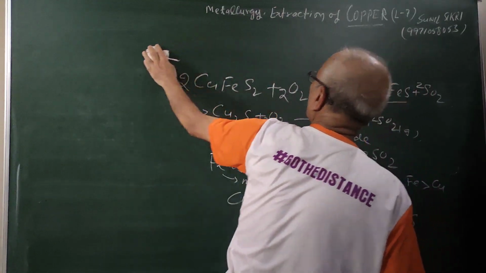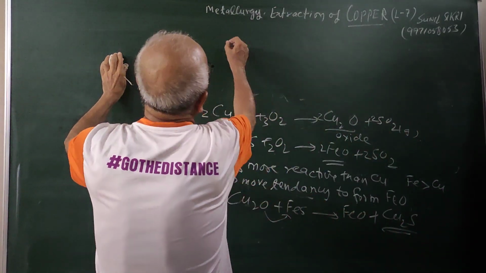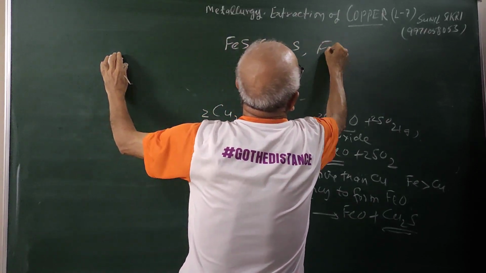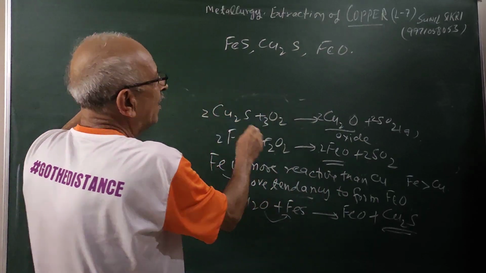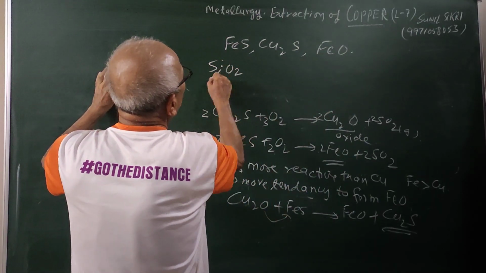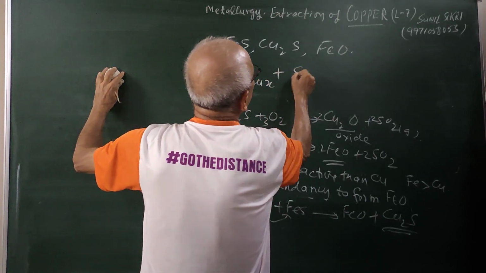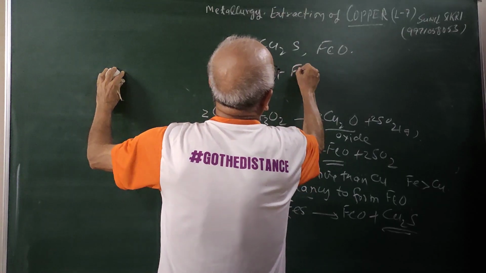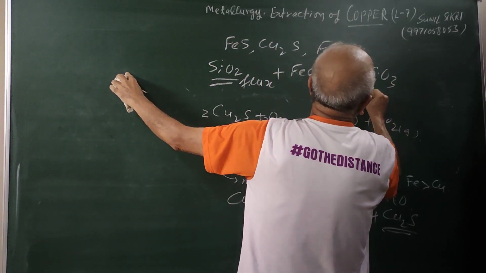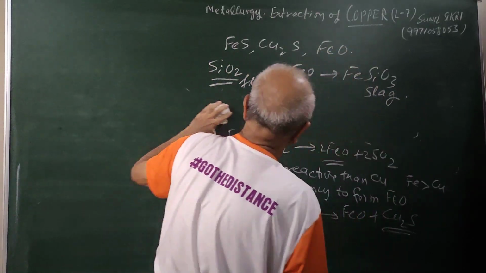Then what is going to happen? Let us see. You have now got FeS, Cu2S and FeO. While you are doing the roasting process, you have added SiO2 also as a flux, and this will react with FeO to form FeSiO3, which is our slag. So what is the result of this?